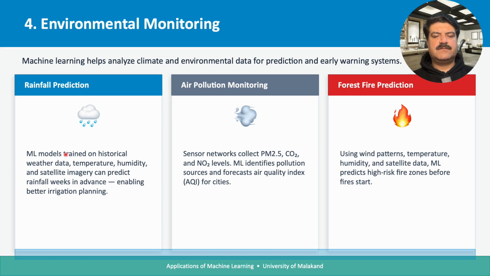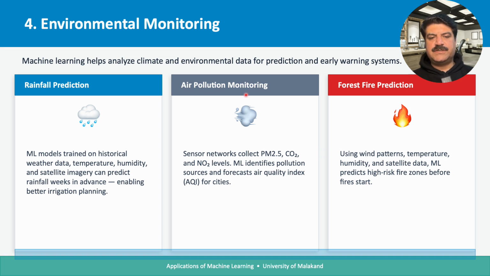So we can make it more precise by applying the right data and information. So we can do the rainfall prediction. ML models trained on historical weather data, temperature, humidity, and satellite imagery can predict rainfall weeks in advance, okay, which enables better irrigation planning.